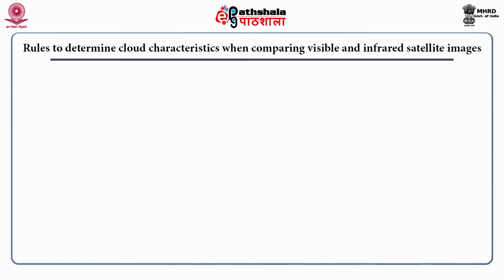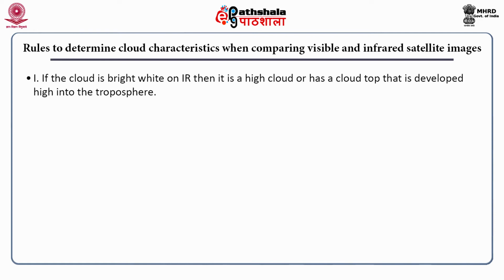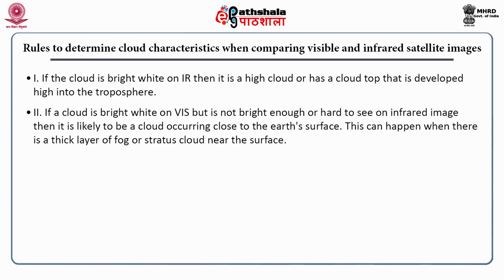Now rules to determine cloud characteristics by comparing visible and infrared satellite images. If the cloud is bright white on infrared, then it is a high cloud or has a cloud top that is developed high into the troposphere. If a cloud is bright white on visible but not bright enough to see in the infrared, then it is likely to be a cloud occurring close to the Earth's surface. This can happen when there is a thick layer of fog or stratus cloud near the surface.